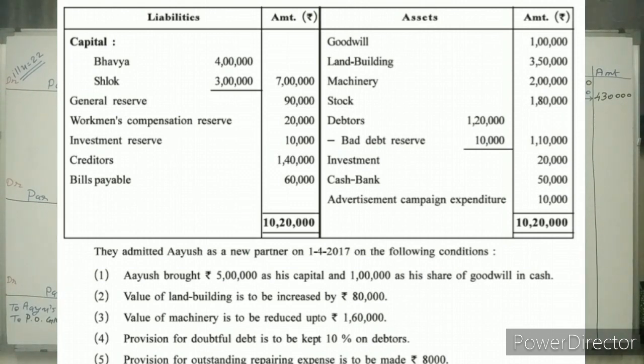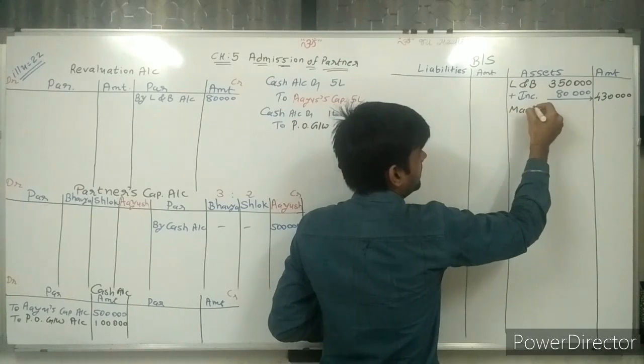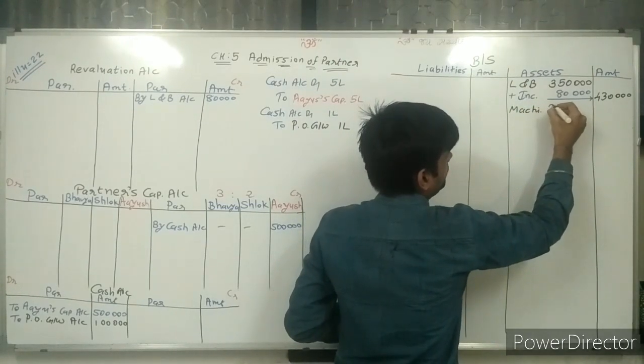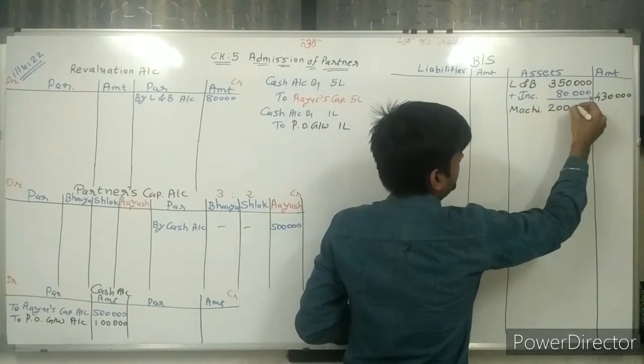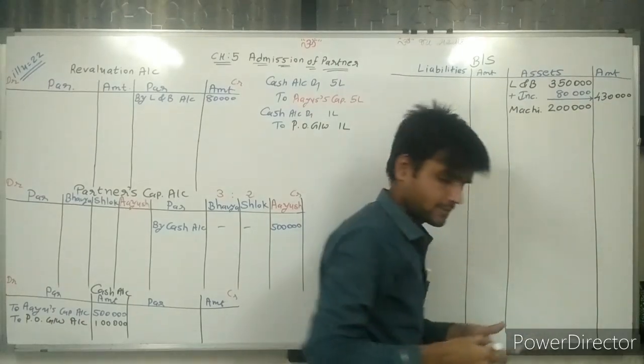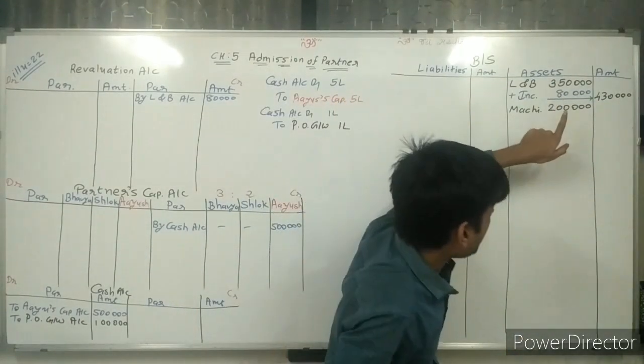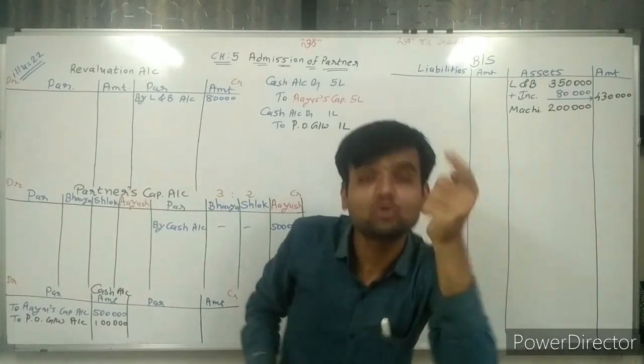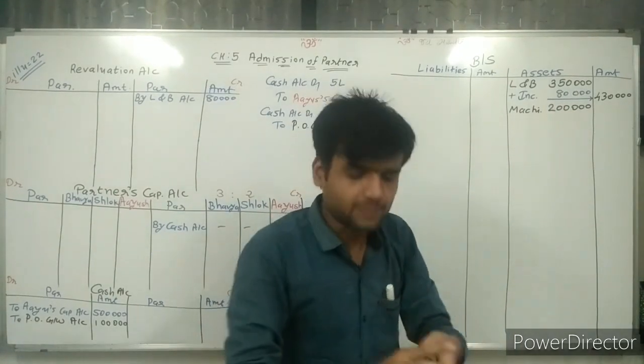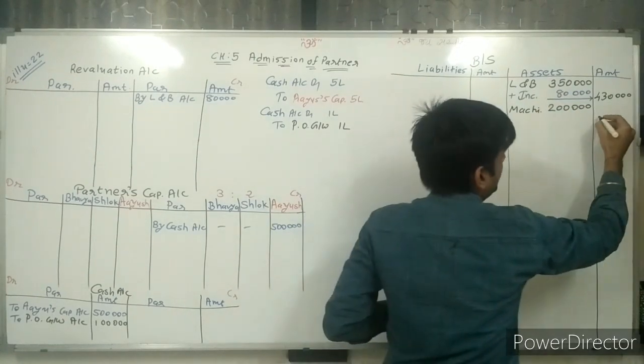So first of all, I am writing here machinery amount 2 lakh rupees. Now I want to reduce it up to 1,60,000, which means I want to make its value 1,60,000.